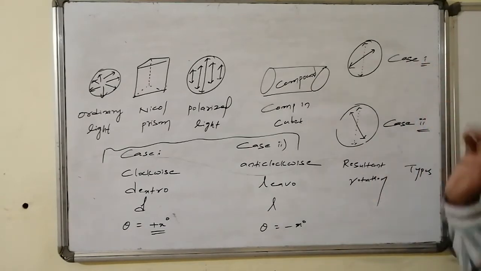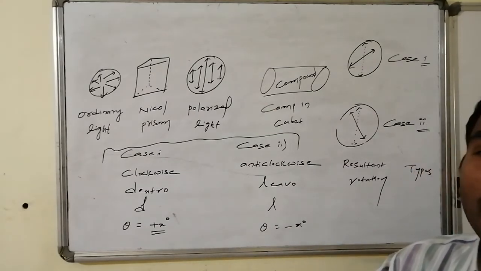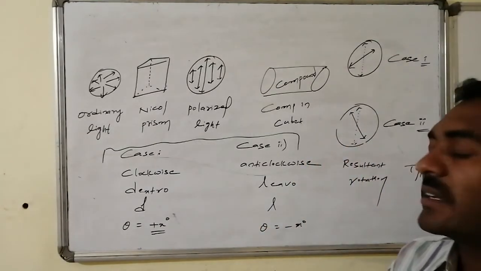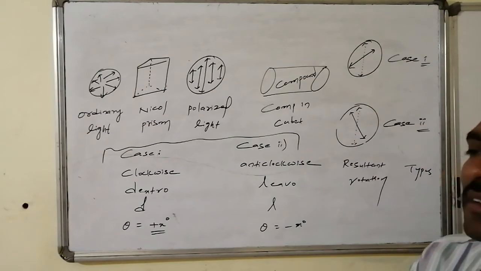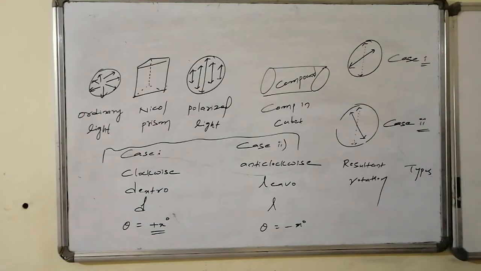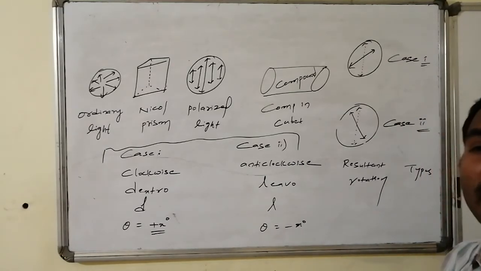This is our case 1 as well as case 2. In case 1, the plane polarized light deviates from its original path and attains a clockwise direction, which is said to be dextrorotatory, indicated by small d. That particular value is said to be plus x degrees. Similarly, if the plane polarized light deviates from its original path after passing through the compound and attains the anticlockwise direction, that is known as a levorotatory compound, generally indicated by small l. Here the rotational value theta becomes minus x degrees.